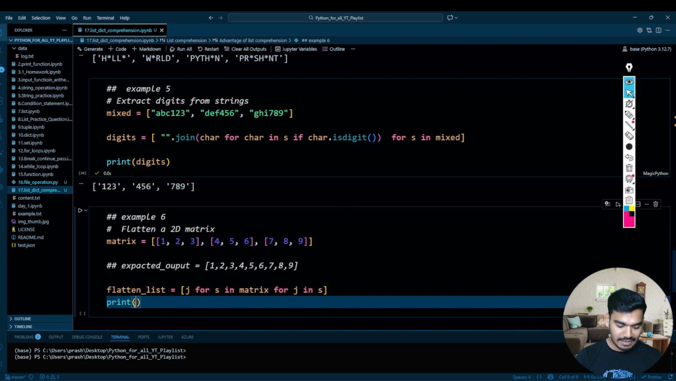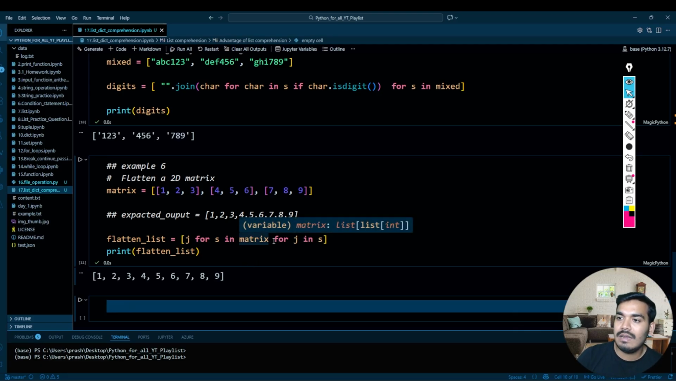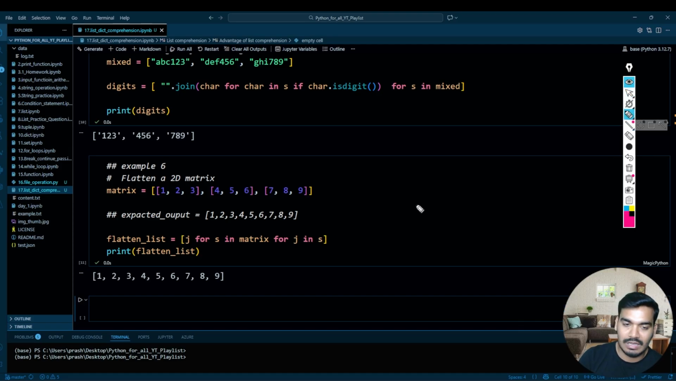First let me write and execute, then I'll show you how it is working. Perfect. Now let's understand each line and each expression, how it is working. So over here, first I'm writing for S in matrix. So my matrix is this, right?